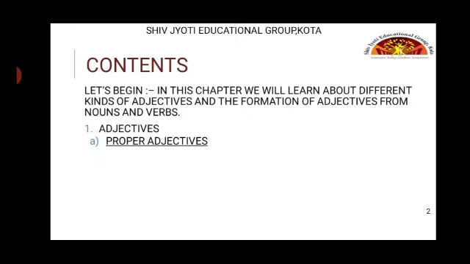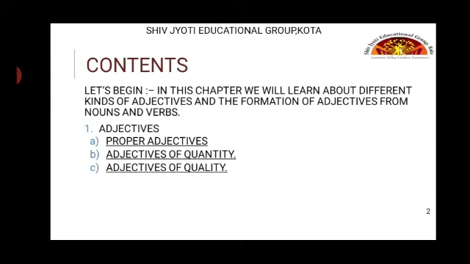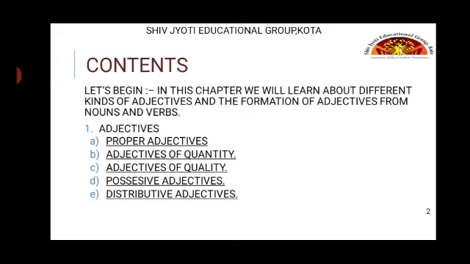What are proper adjectives? In this we will be covering the proper nouns. Next is the adjectives of quantity, in which we will be dealing with the quantity of the noun. Then we will be dealing with the quality of noun. Then possessive adjectives, in which we will be dealing with the possession or the ownership of the noun. Next is distributive adjectives, in which we will be dealing with the group of people or one of the person in the group of people.